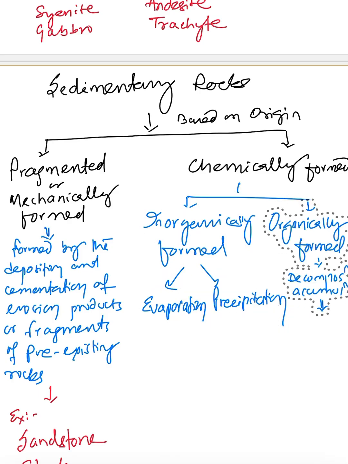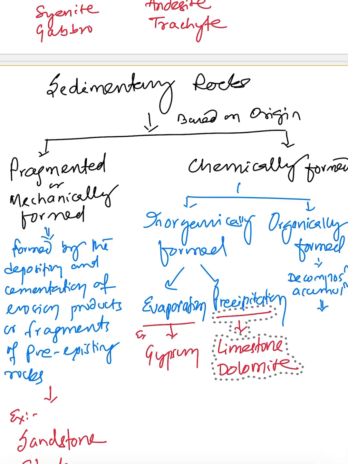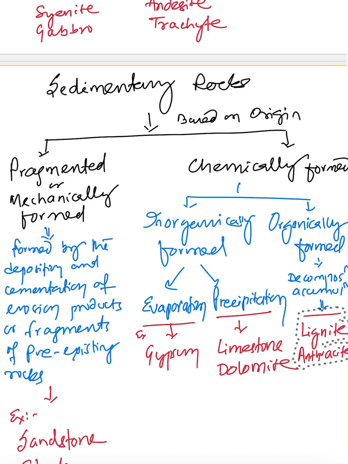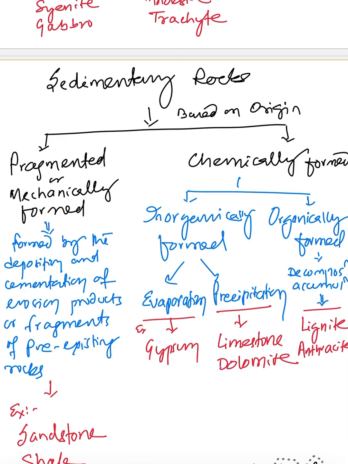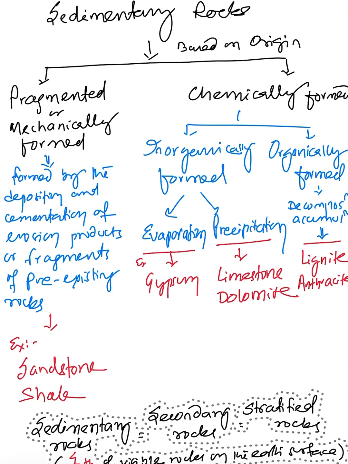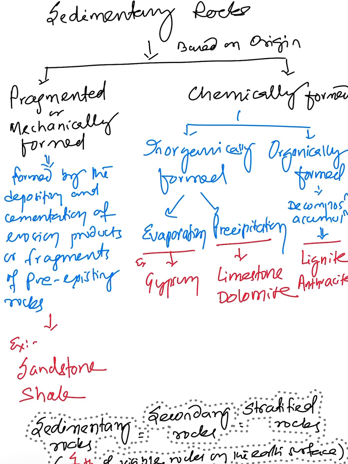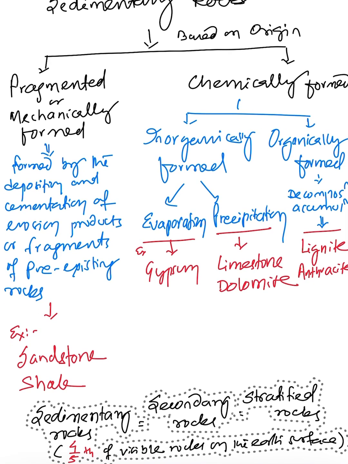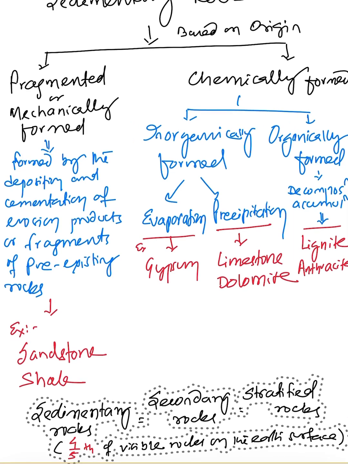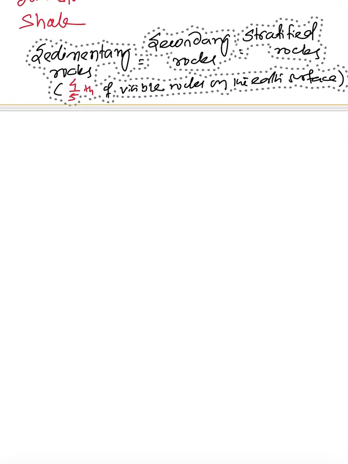But if it is organically formed by means of decomposition and further accumulation under anaerobic condition, the example will be lignite and anthracite. So these are the examples of sedimentary rocks. Then the last one is the metamorphic rock. As you know, I have already told, sedimentary rocks are called secondary rocks or stratified rocks, and 4/5 of the visible rocks on the earth surface are normally sedimentary rocks.